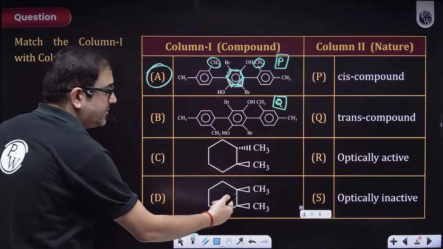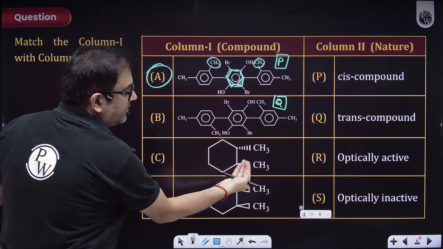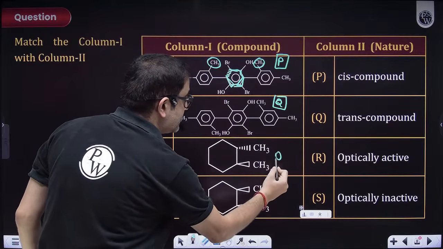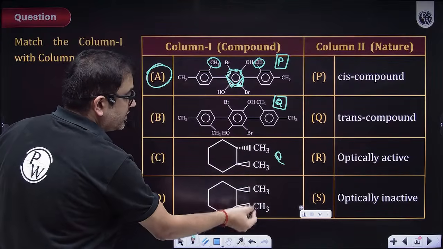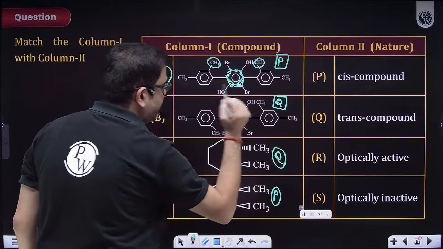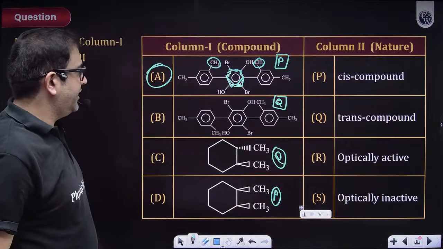Similarly, cis trans for this beta. Let's say this is the plane, this is downside the plane, this is wedge, so upside the plane. So obviously this is also trans, that means this is also Q, and this is on the same side, that means this is P. So we have just marked cis trans for all. Now let us discuss the optical activity.